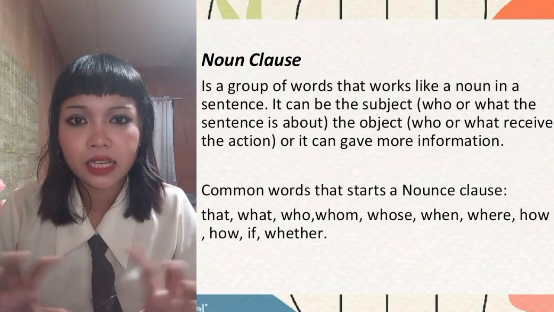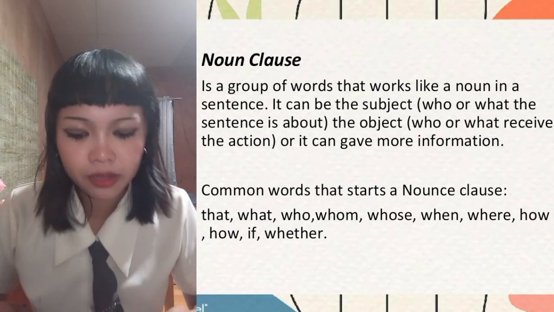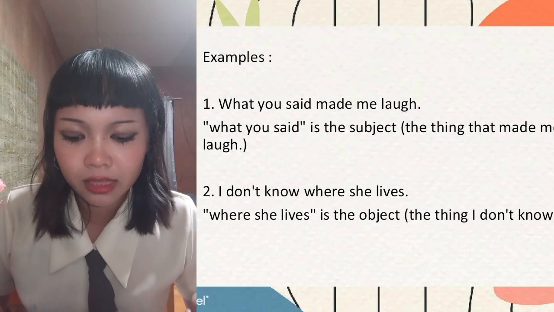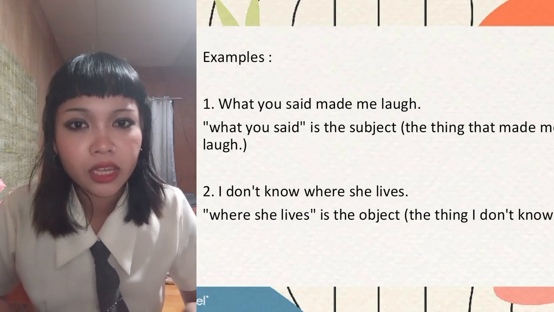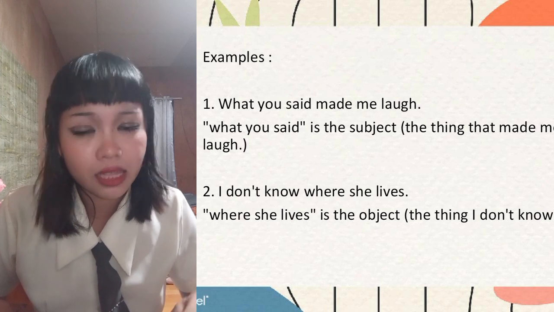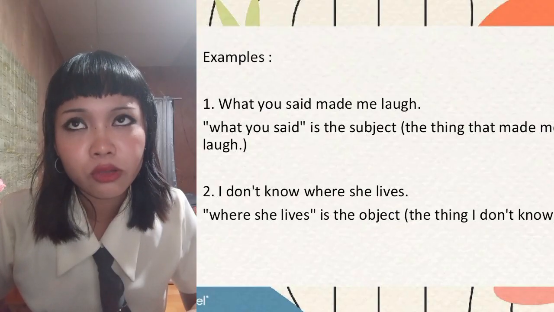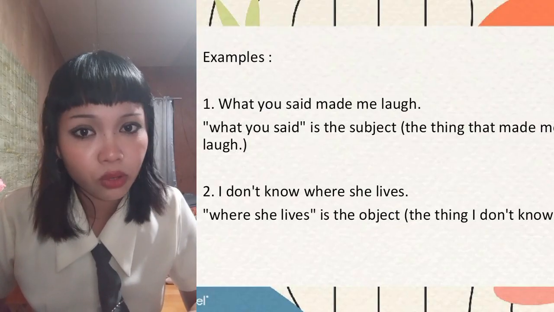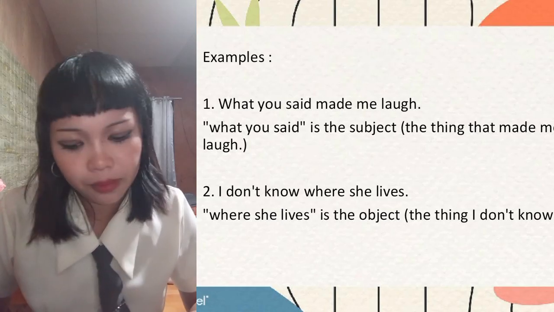So, basically, noun and noun clause are just like twins. Example sentences. The first example is, what you did was amazing. In that sentence, what you did is the subject because it cannot stand on its own, and it is the thing that made me think it was amazing.